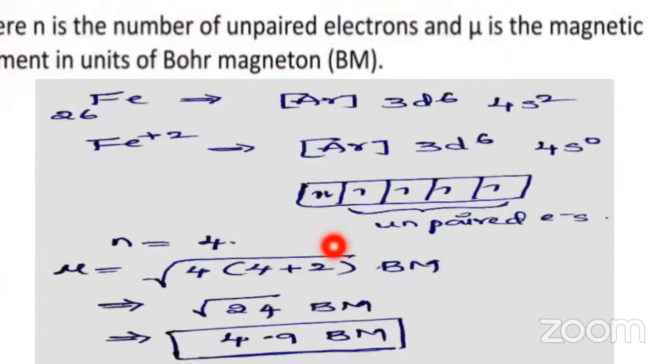4 plus 2 is 6, and 6 into 4 is 24. Square root of 24 Bohr magnetons, which is equal to 4.9 Bohr magnetons. It is the magnetic moment of the Fe+2 ion. The Fe+2 ion mu value is 4.9 Bohr magnetons.